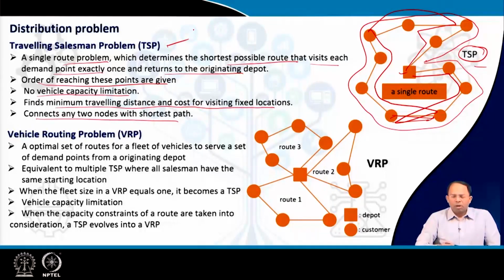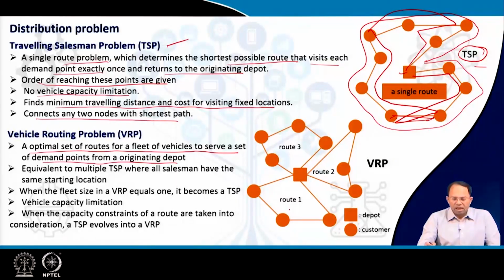Now, what is a vehicle routing problem? It's a variant of the traveling salesman problem, where we find an optimal set of routes for a fleet of vehicles to serve a set of demand points from an originating depot. So, for serving this set of demand points, there may be a vehicle capacity restriction. One vehicle may not be able to serve all points, so it has to make 3 journeys in 3 routes. Or if the time taken for each route is more than the working hours, then I will require more vehicles, right. So, that is what the vehicle routing problem determines.